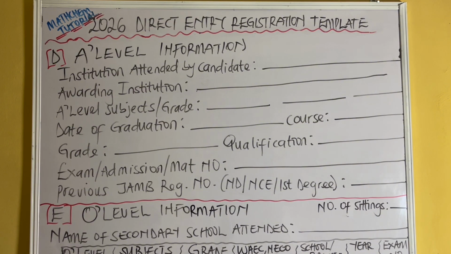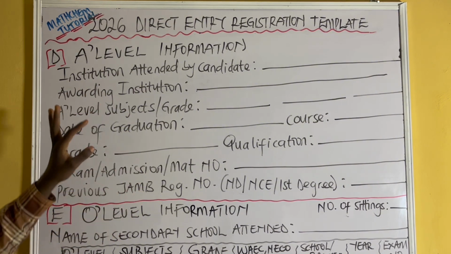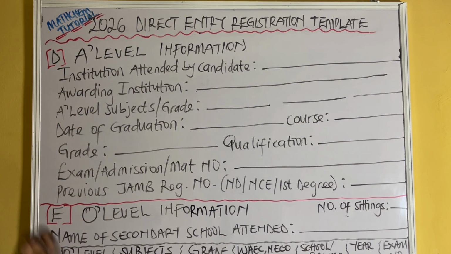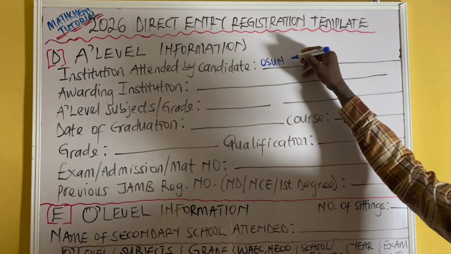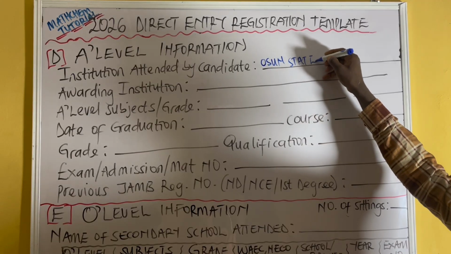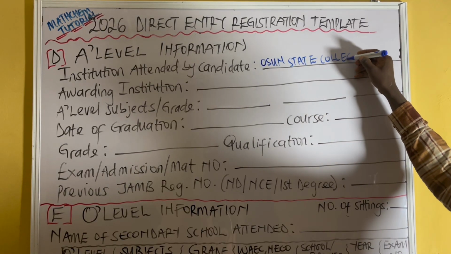All right, so now let's go back to this, which says A-level information. This A-level does not mean only those that did JUPEB, IJMB, Cambridge, NABTEB A-level. It is for those that did NCE, ND, HND, or even first degree, that is first BSc, and the person wants to do another BSc again. All right, so institution attended by candidate simply means the school the candidate attended. So the institution can be, let's say, Osun State College of Education.